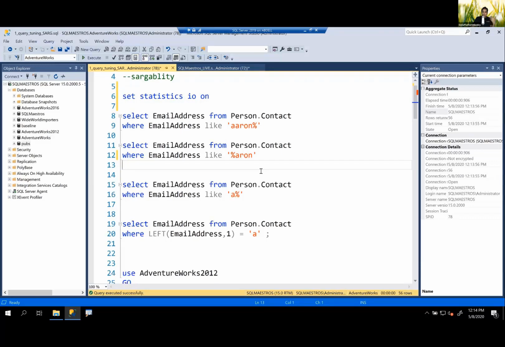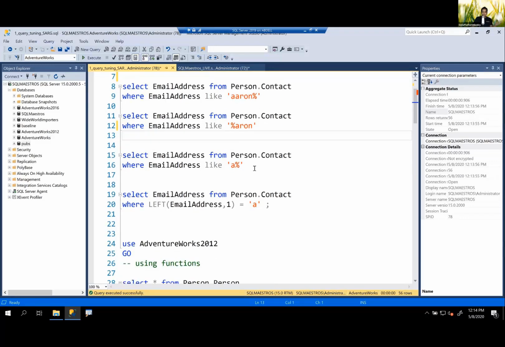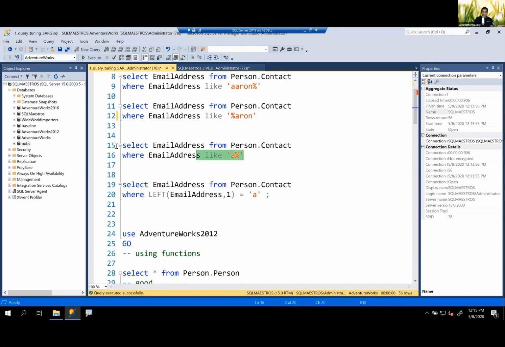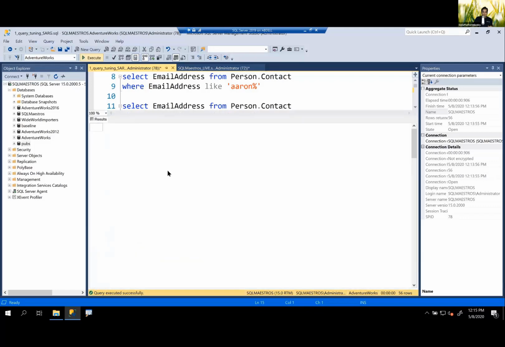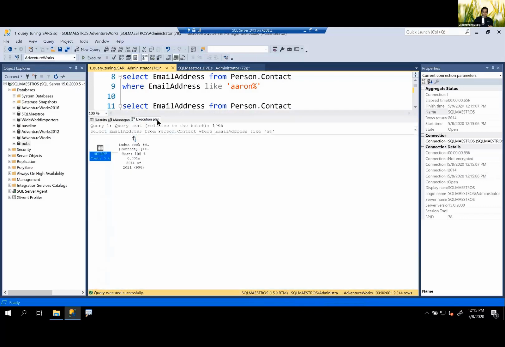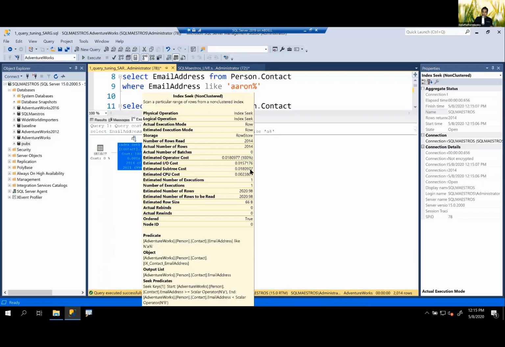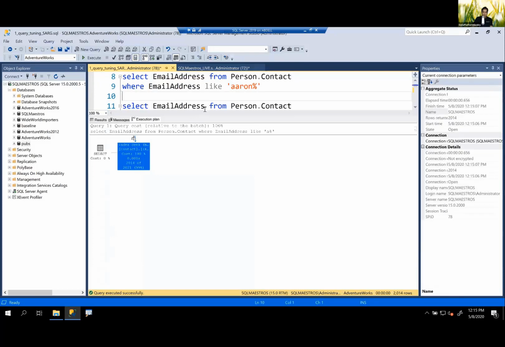Now, going by this best practice, look at this example, where email address from Person.Contact like 'a%', this is the same one. And if I execute this, okay, and go into the execution plan, you can see again I'm seeking, well, good, no issues.